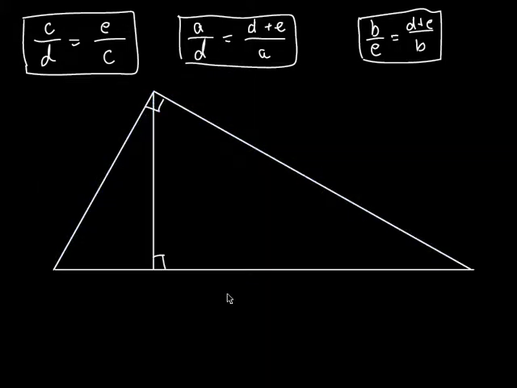Alright, I know you're probably really confused. You're like, what in the world's he doing? Well, I'm glad you asked because I'm going to show you. What did we call this side? This was A, wasn't it? Remember that? Remind me, because I don't have it in front of me. What was this side? Was this B? And then this one was C, right? And this one was D, and this one was E. Agreed? All right. What we're going to do is, I've actually got 3 geometric means up here.